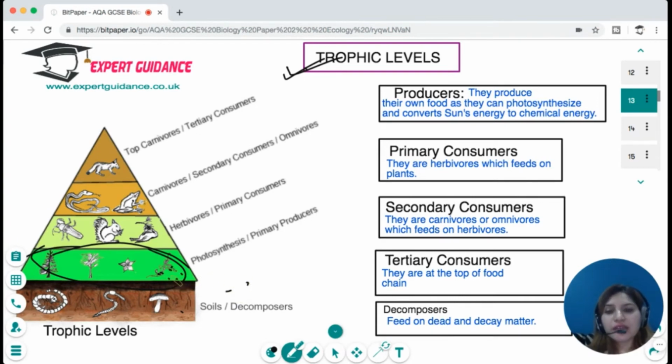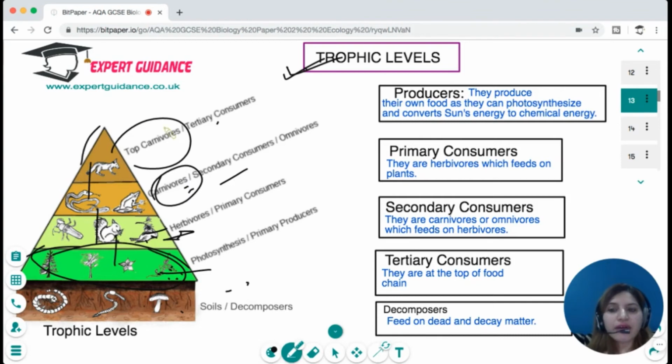These producers are eaten by the primary consumers, which are the herbivores. Then these herbivores are eaten by the secondary consumers, which are the carnivores, and then these carnivores are eaten by the top carnivores, which are the tertiary consumers. When all of them die, there is another trophic level, the decomposers, which feed on dead and decaying matter and cause decay.